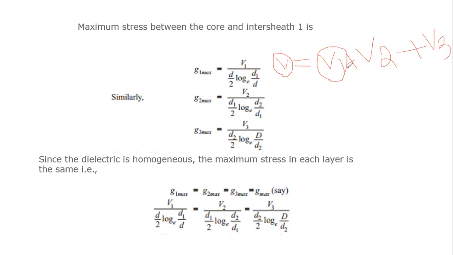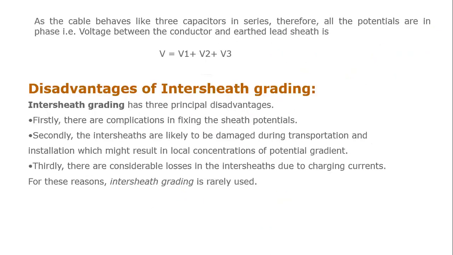When we replace the homogeneous values, we obtain the uniform dielectric stress in the cables. This is the important consideration in the case of grading of a cable.